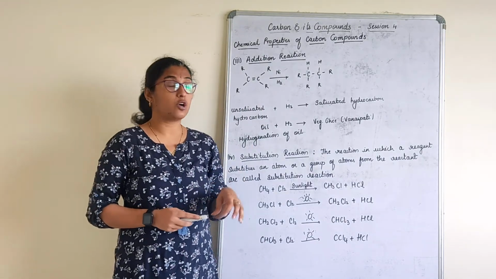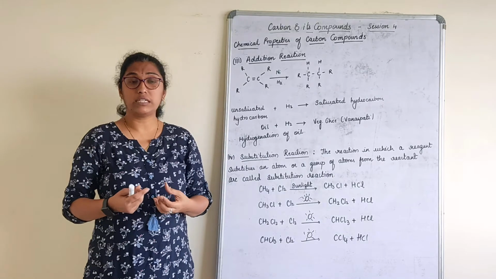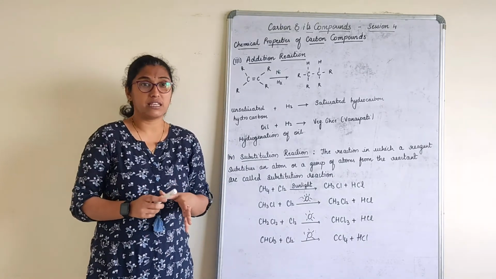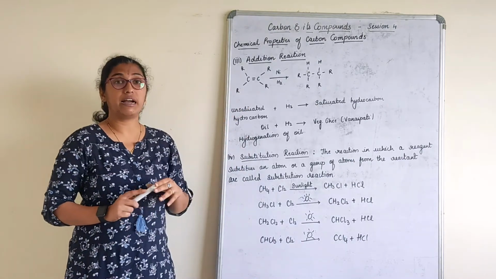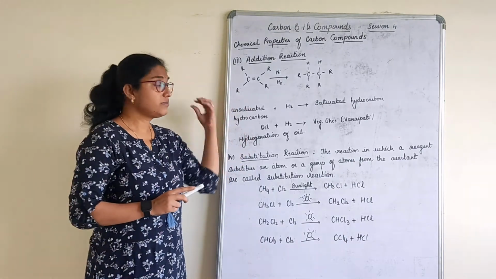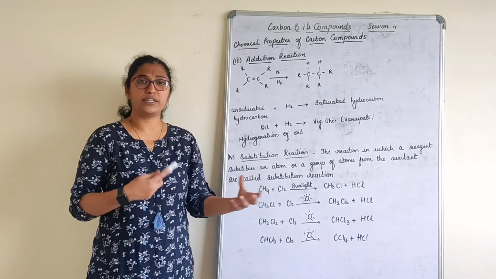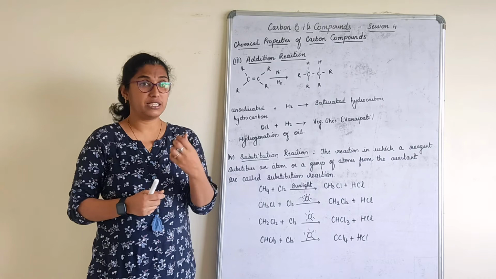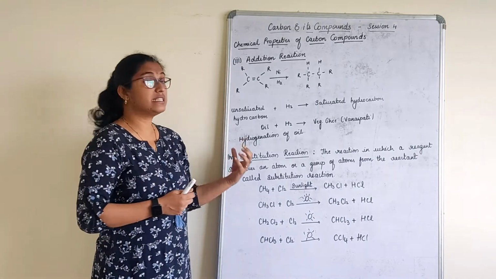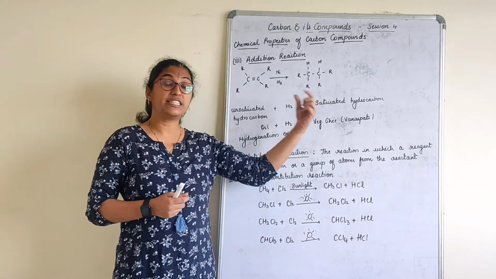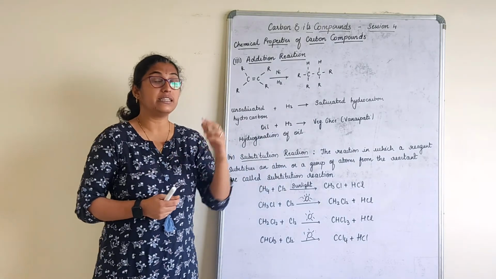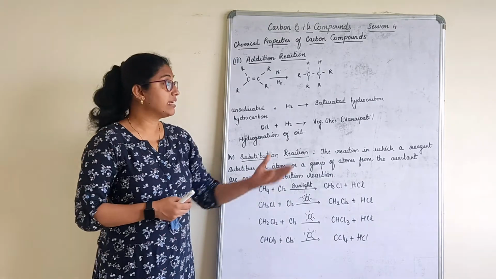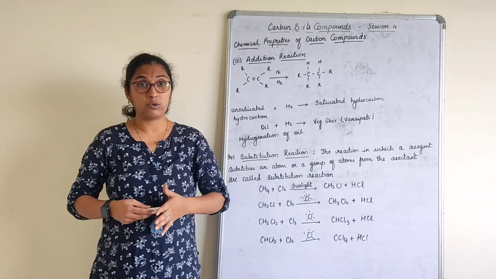So when we talk about the oil we use at home, cooking oil, children, cooking oil is the best example of an unsaturated hydrocarbon. On addition of hydrogen to it, on heating further, that cooking oil, that vegetable oil we use for cooking, is converted to vegetable ghee. Not exactly ghee, it is called vegetable ghee or vanaspati dalda. That is a saturated hydrocarbon.